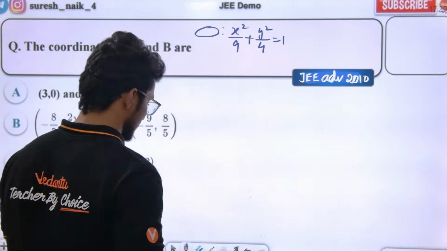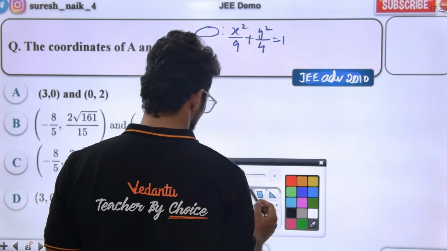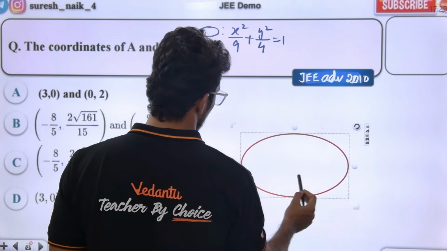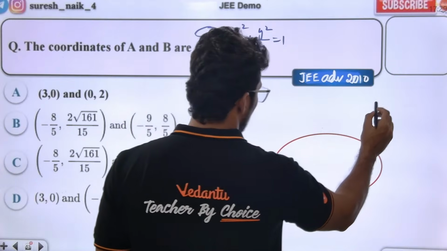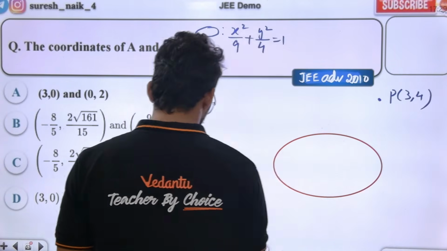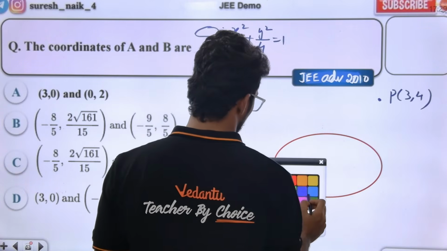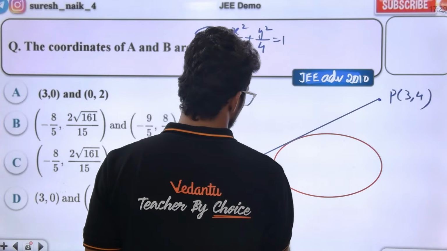Okay, wow. Sir, this is the parabola, this is the ellipse, sorry. From what point? Let's say point 3, 4 means first quadrant, somewhere it will be here. From point 3, 4, you are drawing the tangents like this.